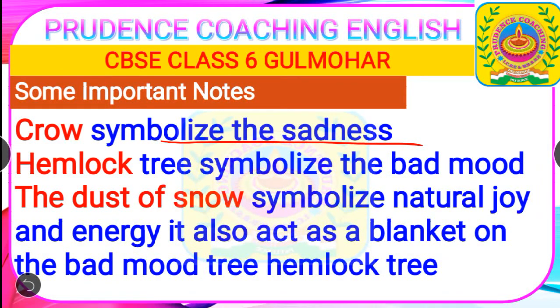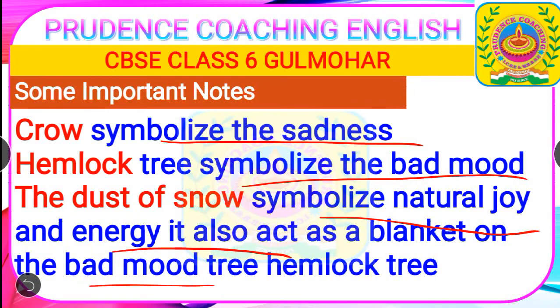Hemlock tree: usually this is a very bad thing which represents death. The hemlock tree is actually a coniferous herb which usually depicts death and a sad mood, but in this poem the hemlock tree is not representing death, but is giving a kind of energy to the poet. Dust of snow actually symbolizes natural joy and energy. It was also acting as a blanket, a covering on the bad mood of the poet.